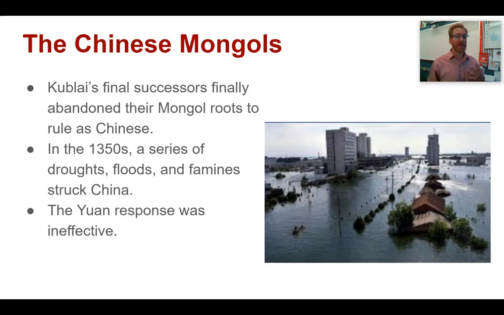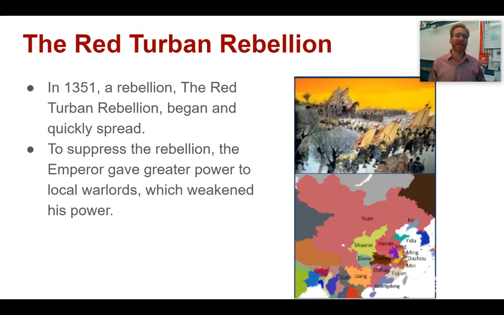And the Yuan leadership is supposed to step up and help the Chinese people out, but their response really is ineffective. And a group of Chinese will take advantage of this. We wind up having the Red Turban Rebellion. In 1351, this rebellion, the Red Turban Rebellion, begins, and it will spread quickly, right? A China for Chinese.